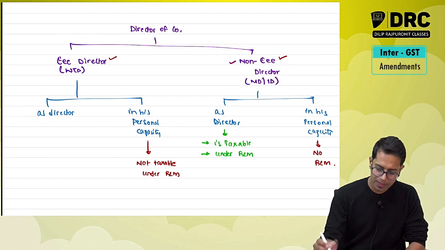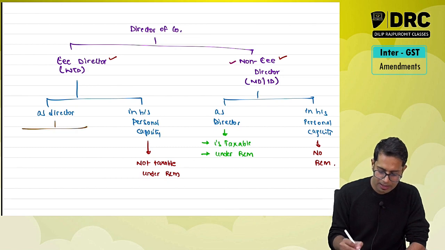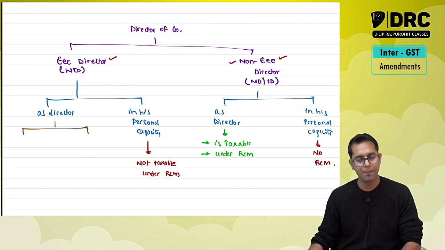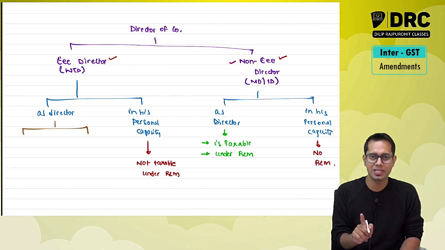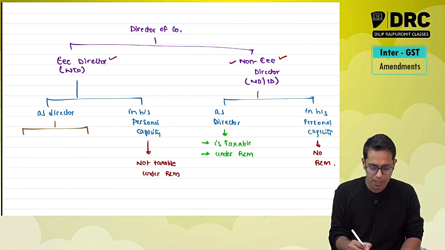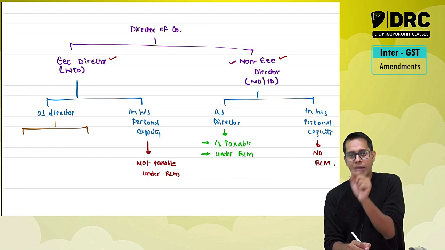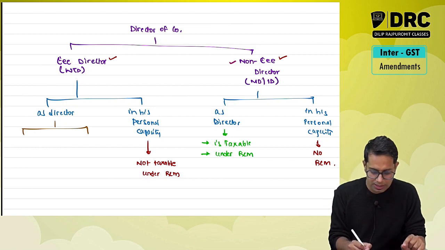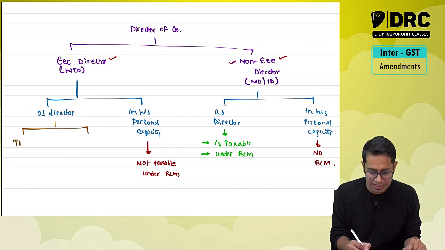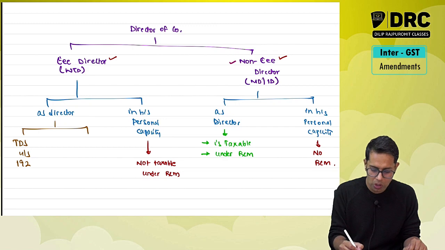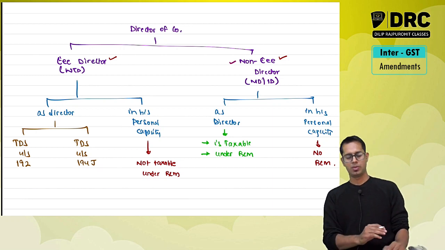And services given by employee director of the company, two possibilities are there. Now the services given by him, for which the company is deducting TDS under section 192 of income tax law, or the TDS is deducted under section 194J of income tax law.